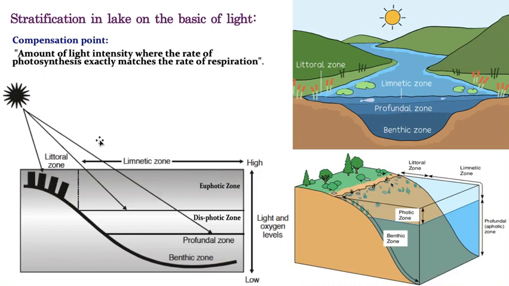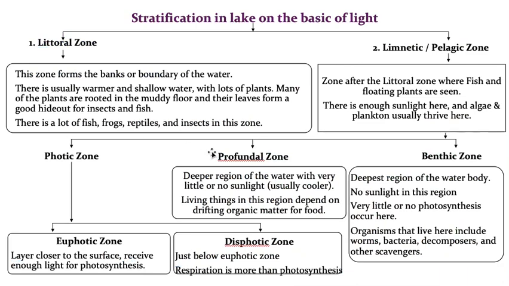Let us discuss it a little more clearly. Now let us come to stratification of a lake on the basis of light. The first one is called the littoral zone, and the second one is the limnetic zone. The littoral zone is a zone which includes the banks or boundaries of the river. Students, you remember, I showed it just one minute back, so please try to recollect it, or otherwise I am posting this video, you can go back and see those images again.